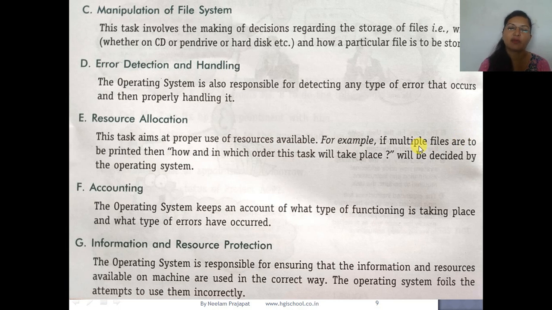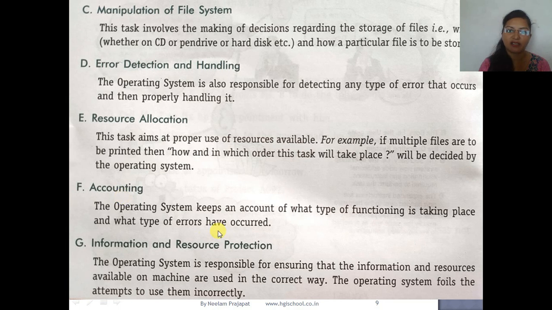If we have to print many files from the printer, you might have seen it works in a different way. Either one printout is taken out and after that the second one starts, or otherwise in between also we get prints. So it is decided by the operating system, so that proper use of resources can be there.